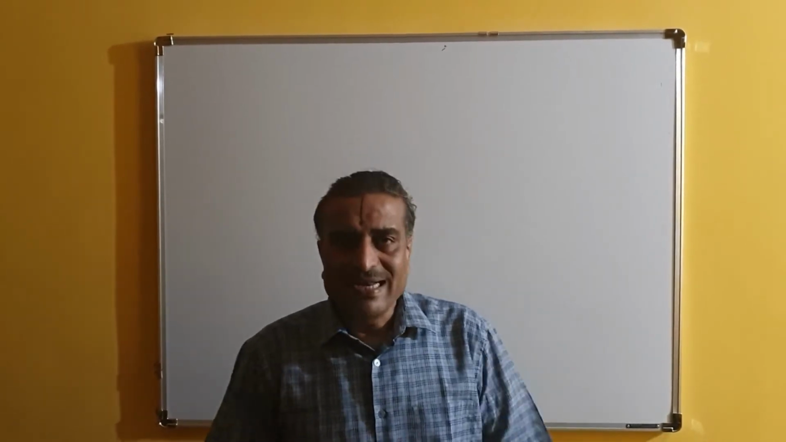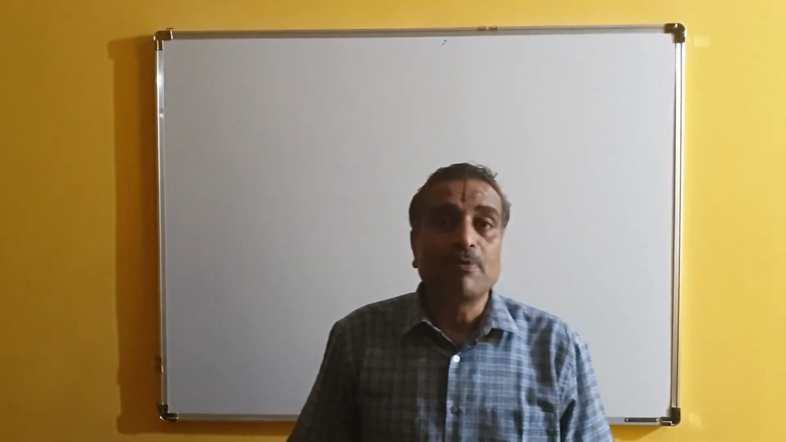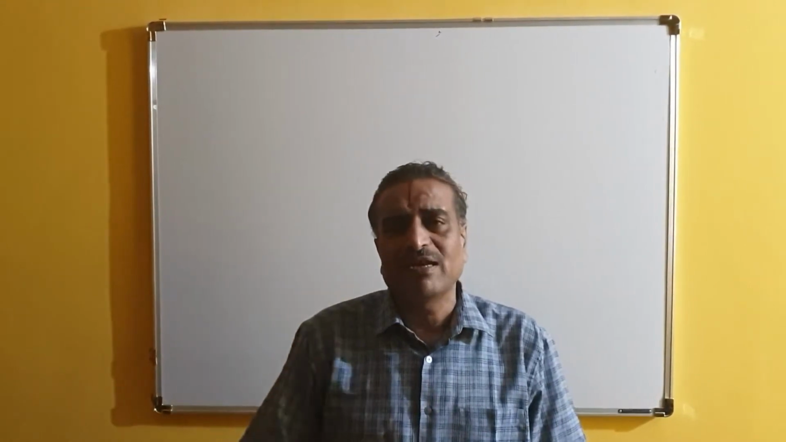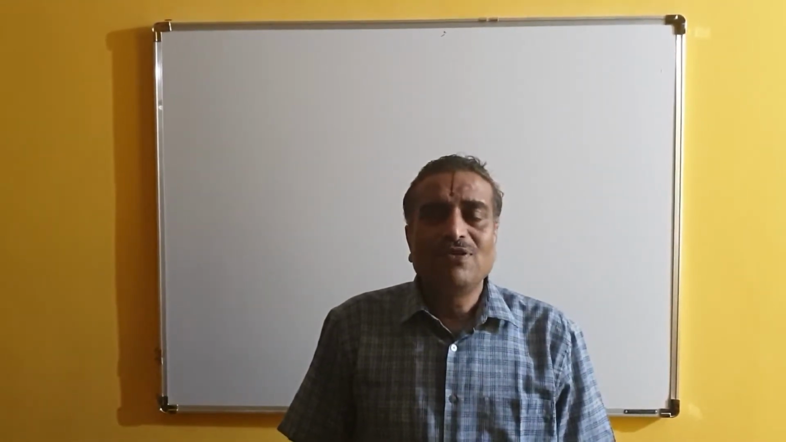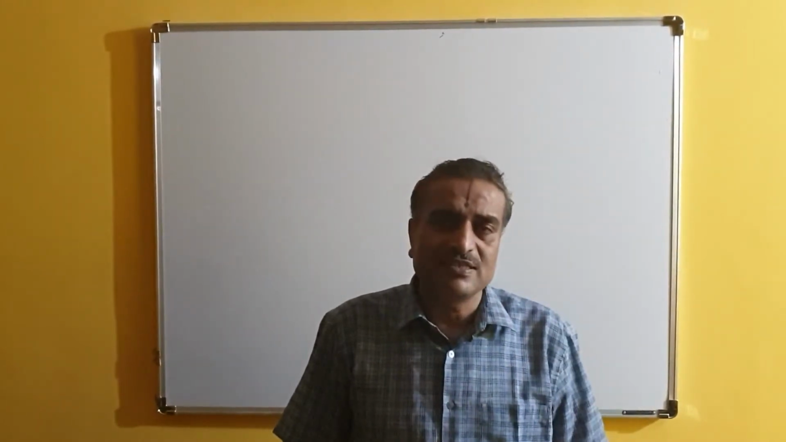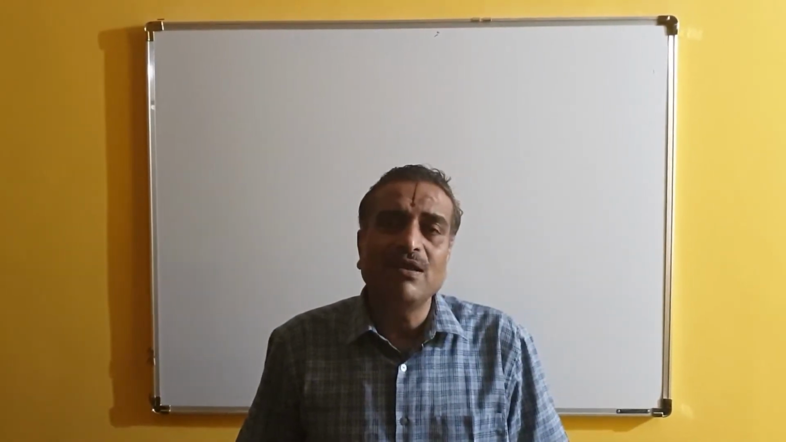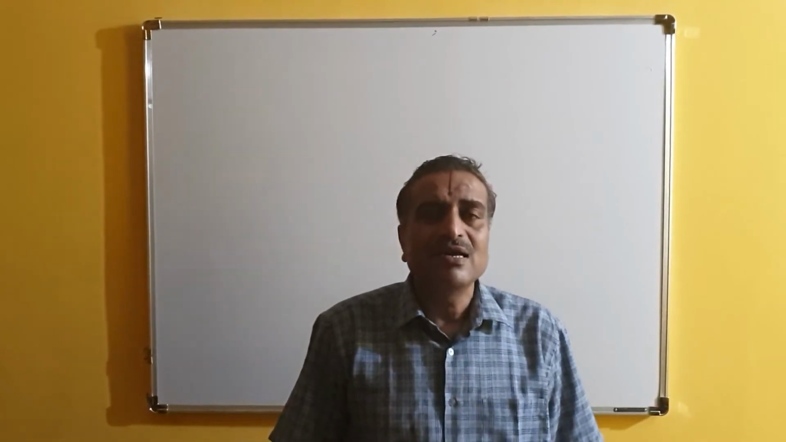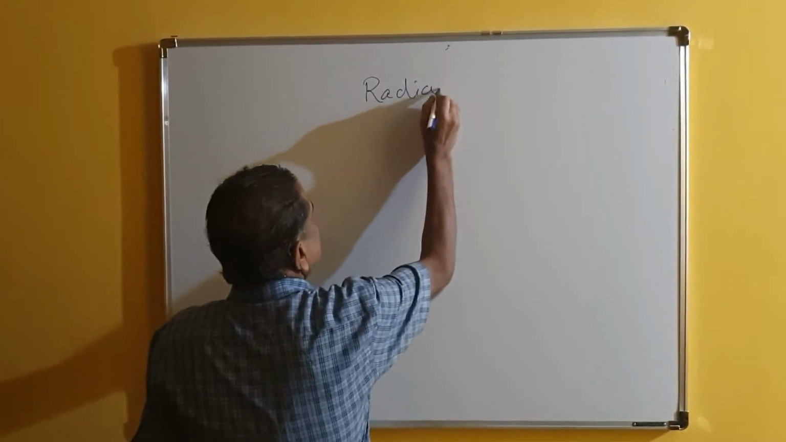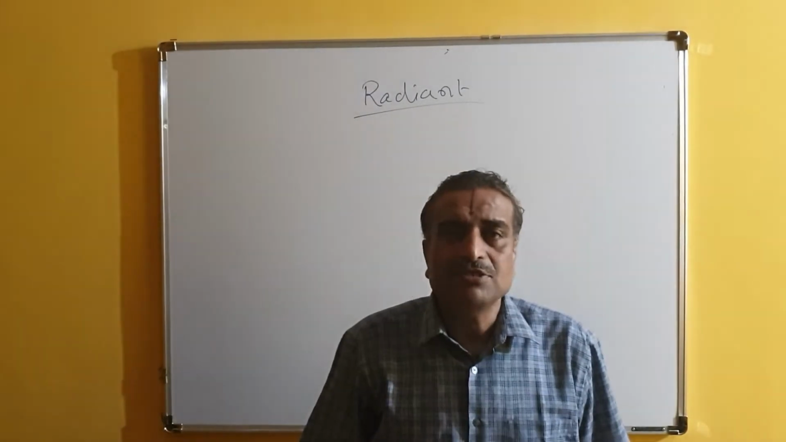For any biochemical or chemical reaction taking place, energy is very important. For photosynthesis, what type of energy is utilized? We have to observe this here. The energy available for photosynthesis is nothing but radiant energy. What is radiant energy? It is the light energy emitted by the sun.